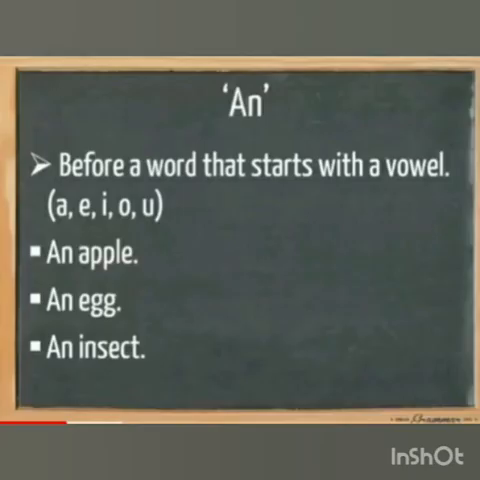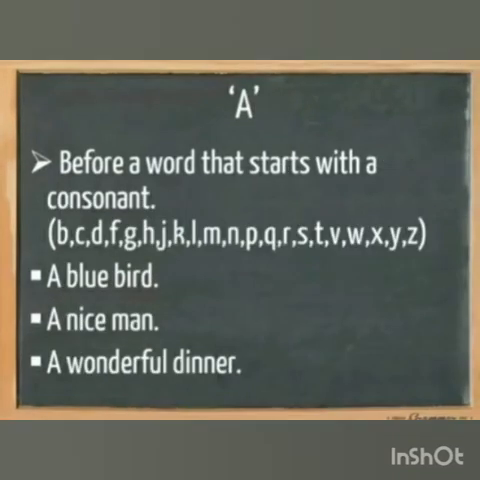An is used before a word that starts with a vowel A, E, I, O, U or a mute H. For example, an apple, an egg, an insect, an R. A is used before a word that starts with a consonant B, C, D, F, G, etc. For example, a bluebird, a nice man, a wonderful dinner, etc.